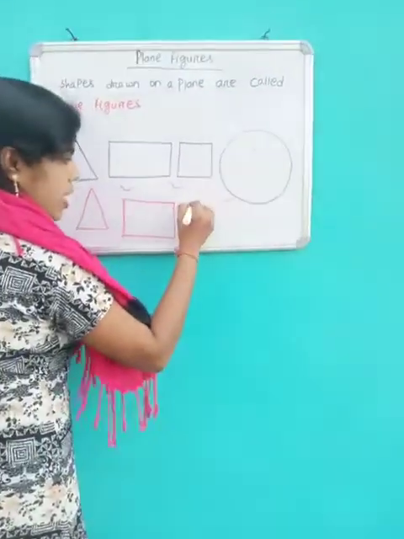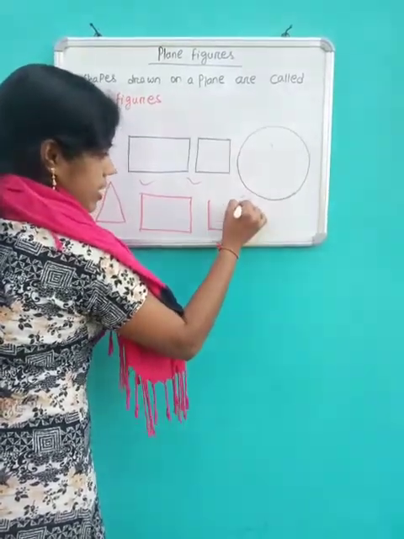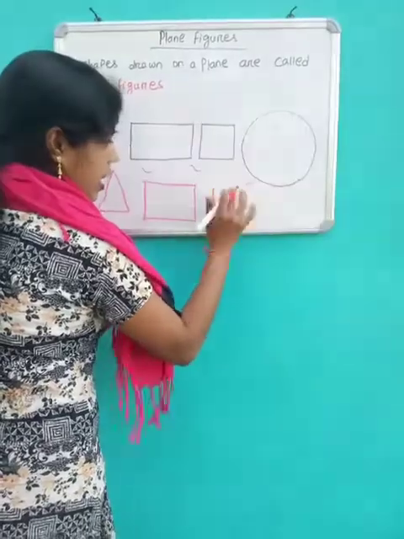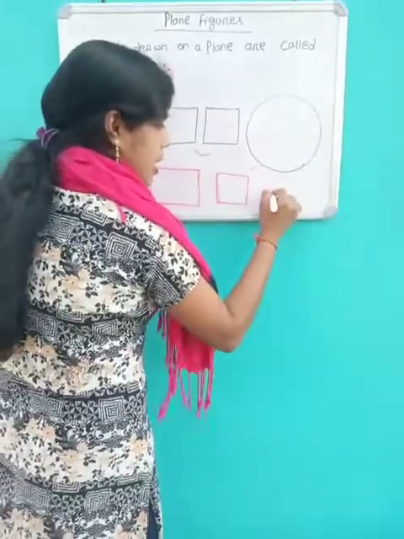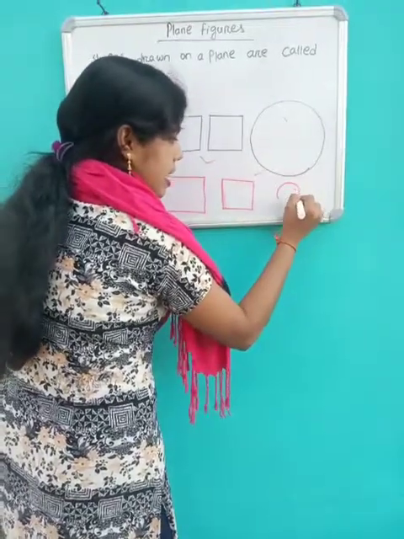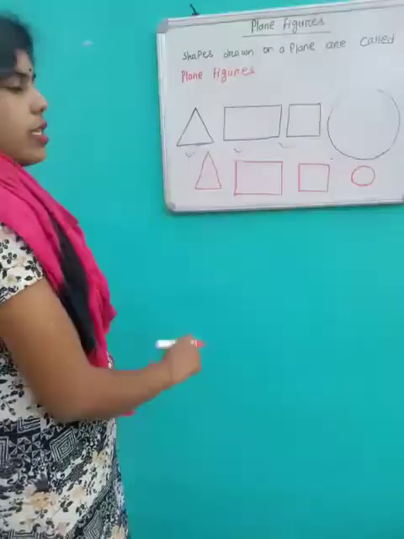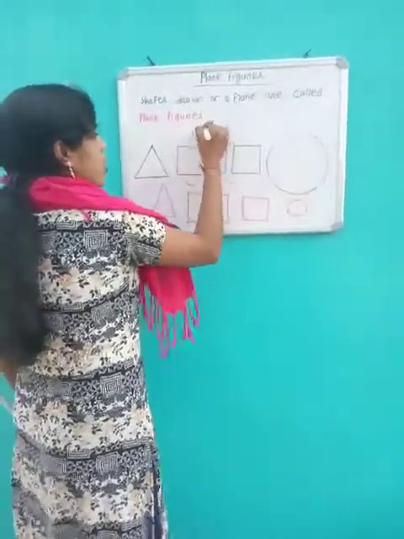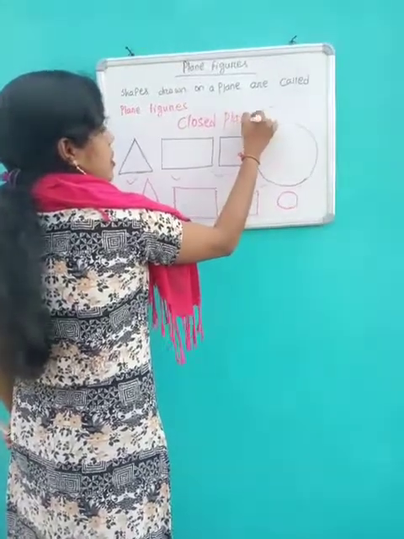Next, a square, starting from this point and ending at the same point. A circle, starting at one point and ending at the same point. So these are also called closed plane figures.